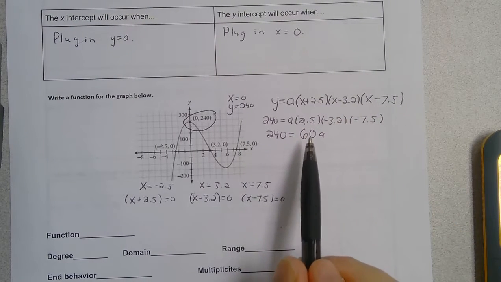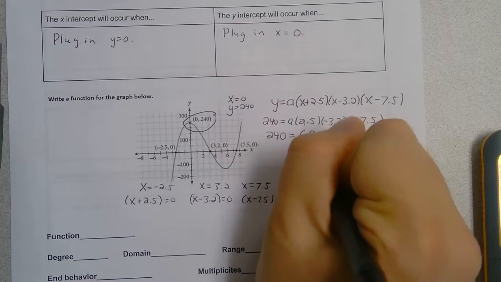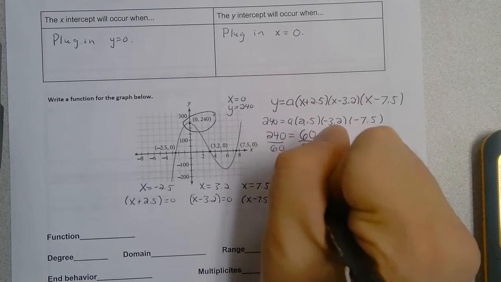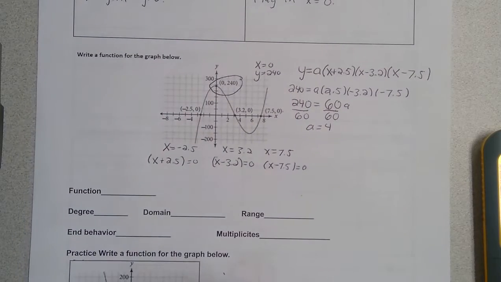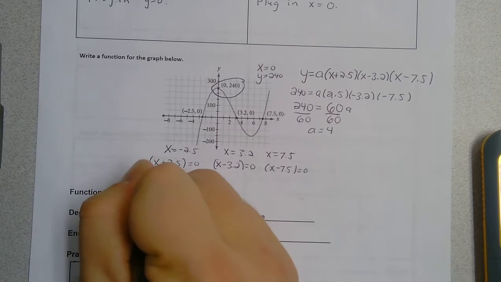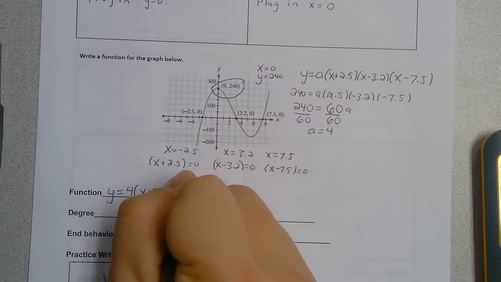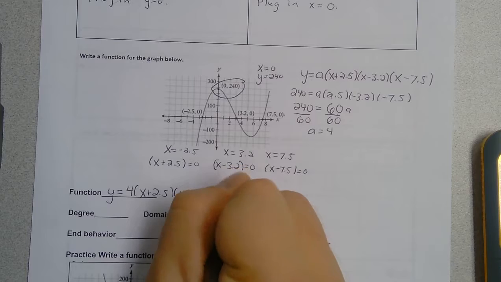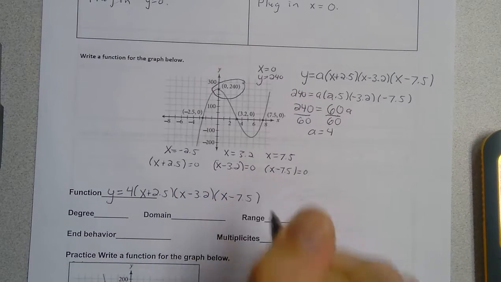And then in solving this multiplication equation, 60 times a, I'm going to divide both sides by 60. And I get a is equal to 4. So in writing the function, we would have y is equal to, plugging in 4 for a, and then writing my x plus 2.5 times x minus 3.2 times x minus 7.5.